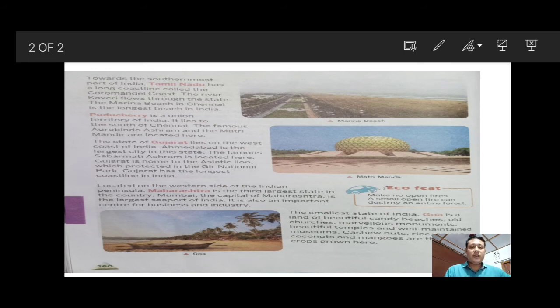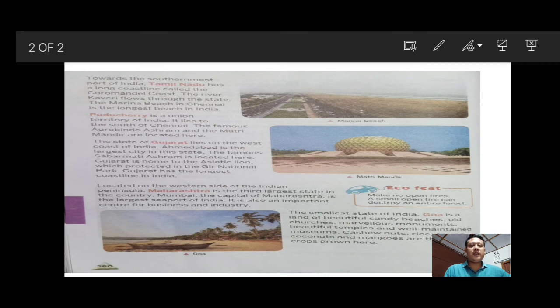And old churches, we will find old churches. And marvelous monuments, meaning wonderful monuments, historical buildings which are conserved. And beautiful temples and well-maintained museums. What do you mean by museums?